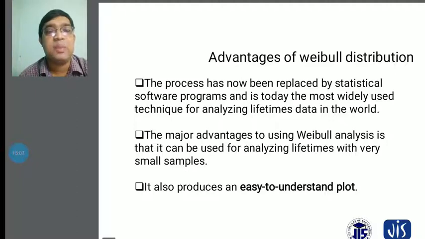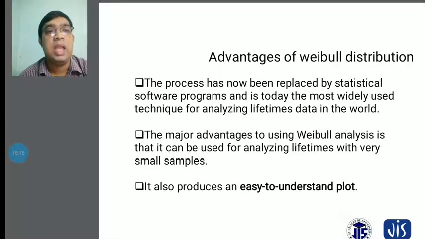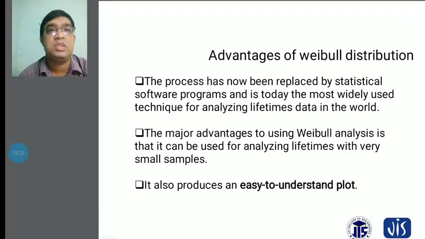Small samples can be detected and analyzed with this procedure, and it also produces easy-to-understand plots, which is required for the plotting procedures.